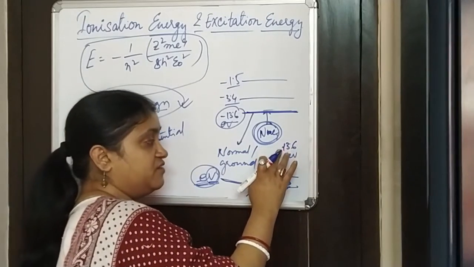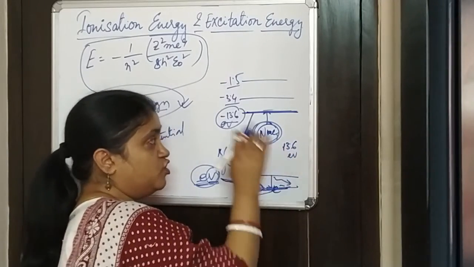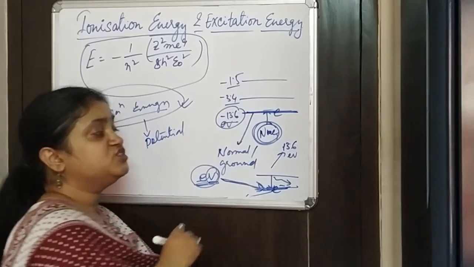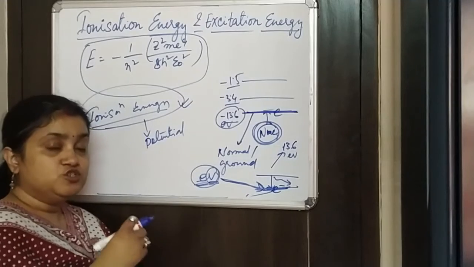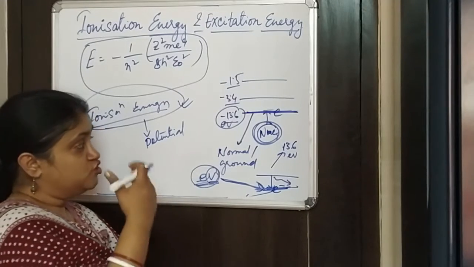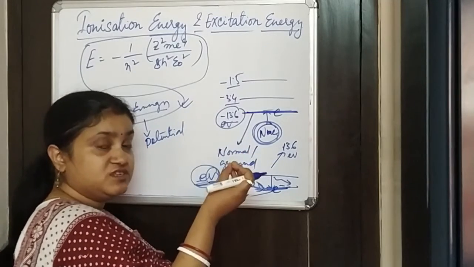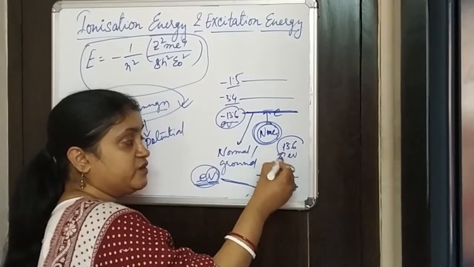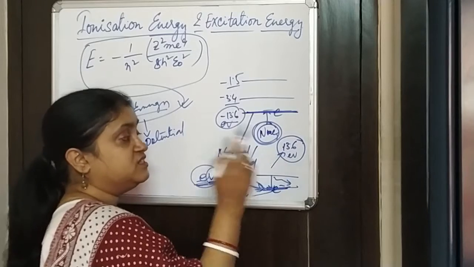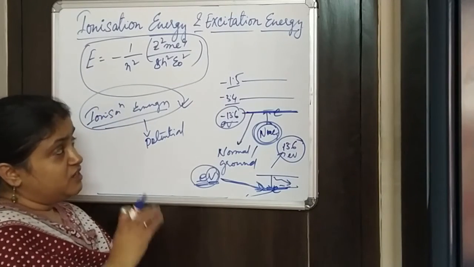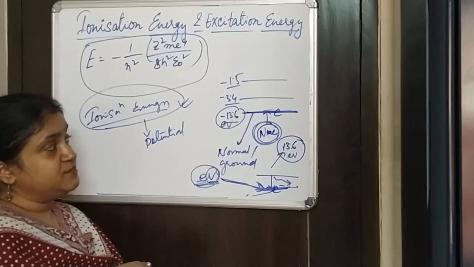So if we have to knock out this electron from the ground state, we need to provide this much amount of energy to knock out that electron. So for a ground state electron in a hydrogen atom, the ionization potential will be 13.6 electron volt, right?